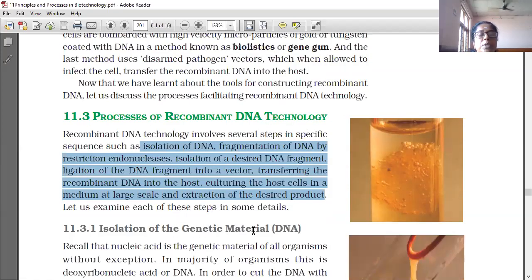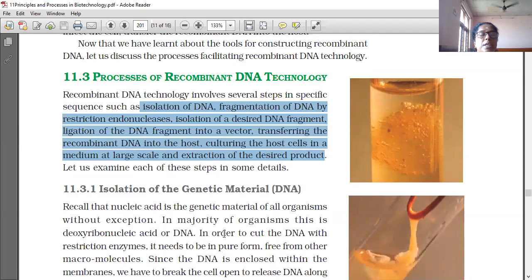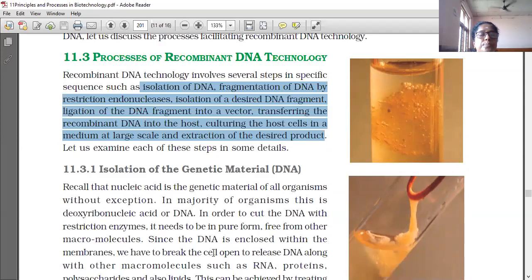And isolation of the genetic material, DNA. Recall that nucleic acid is the genetic material of all organisms without exception. In the majority of organisms this is deoxyribonucleic acid, and in some organisms it is RNA, ribonucleic acid.